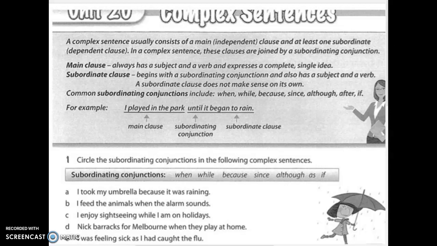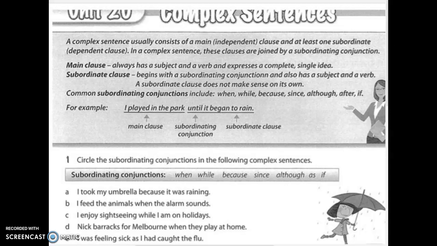For example, the main clause always has a subject and a verb and expresses a complete single idea. The dog jumped. The flower bloomed. The man jumped. That's what it is.